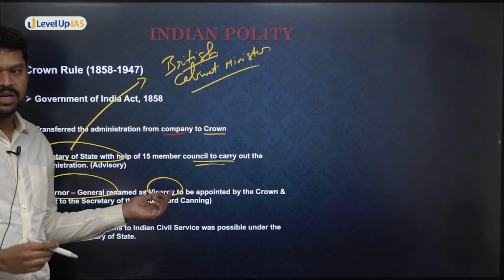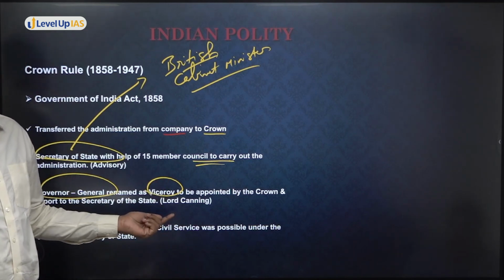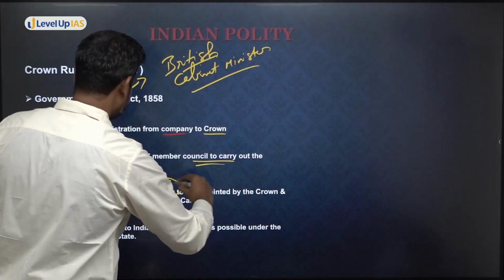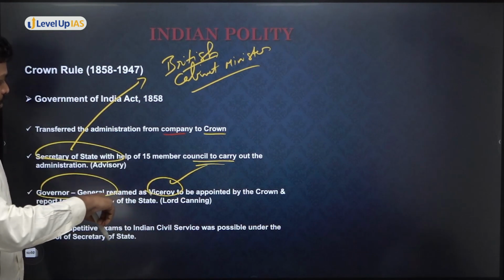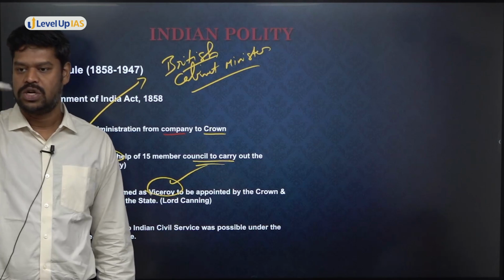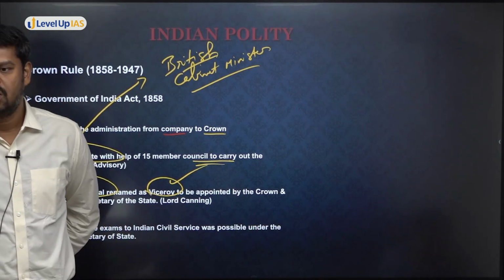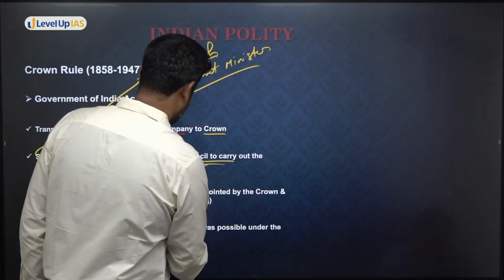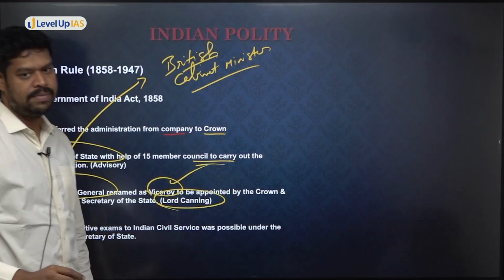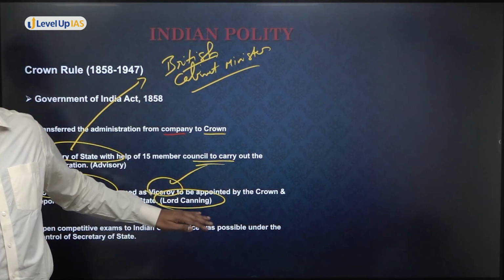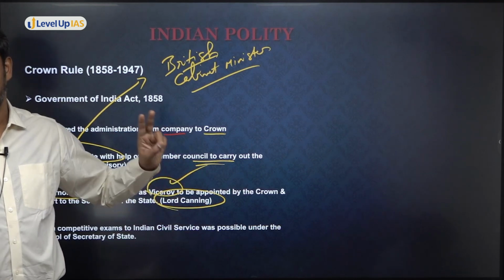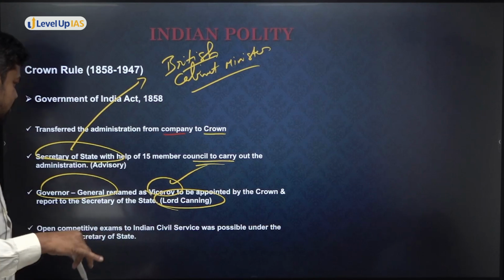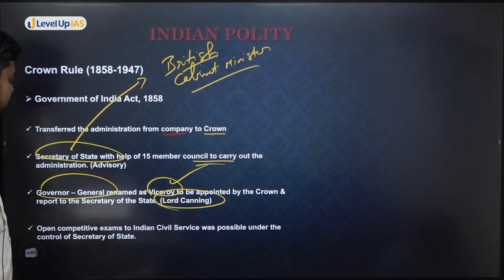Okay. So who is someone who is responsible for the Indian administration? It is the Viceroy. All right. So the Viceroy would be directly appointed by the British Crown, and the Viceroy would report to whom? The Viceroy would report to the Secretary of State. And who is the first such Viceroy? Lord Canning. Very, very important. You should remember certain things. So here you should remember Lord Canning. You have to remember Lord Warren Hastings, Lord William Bentinck, Lord Canning. These are all historically very important from the point of view of polity.